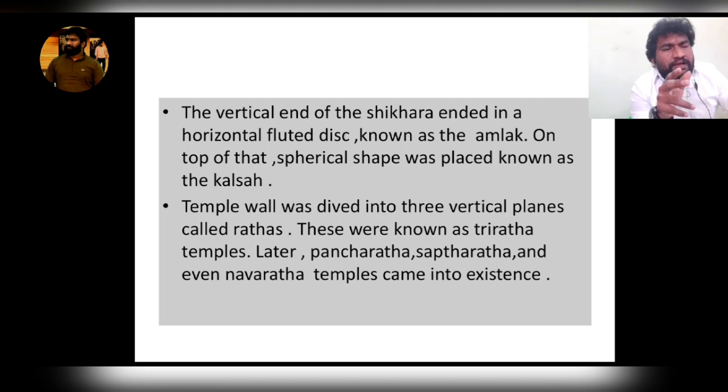In Nagara style you can see multiple shikaras, whereas in Dravidian style, only one. In Dravidian style we call it Vimana: on top of the Garbhagriha, the pyramid style of architecture is called Vimana. In Nagara style we call it shikara, and there are multiple shikaras. Whereas in Dravidian style there is only one Vimana; you won't find multiple Vimanas.